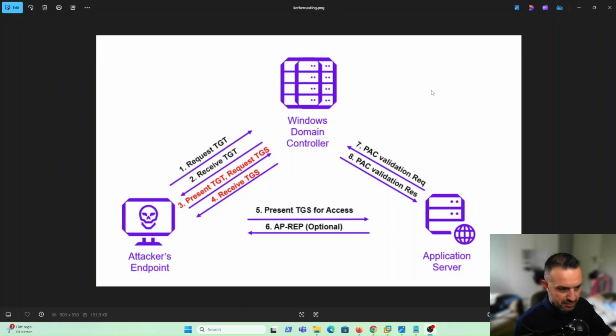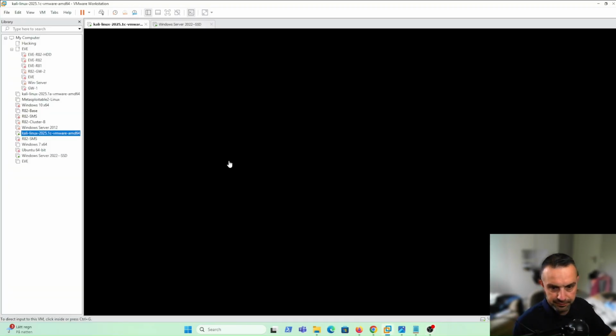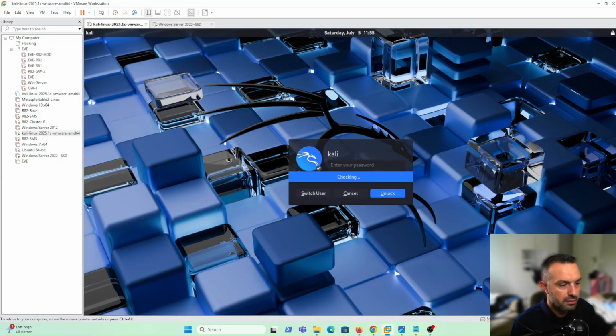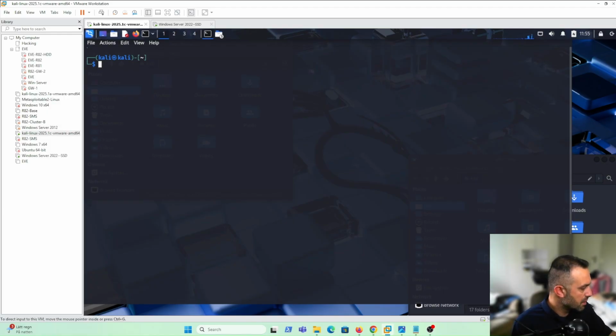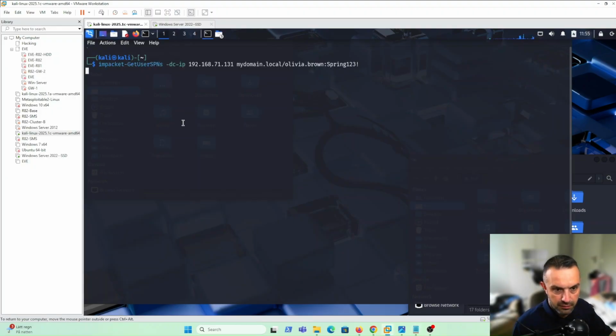Now let's run it. Let's go to our Kali machine, log in, and grab our first command using Impacket. This is the DC IP, my domain controller IP address. This is my domain name. All this info we discovered in the last video. And we have our user here, Olivia Brown, and this is the password.